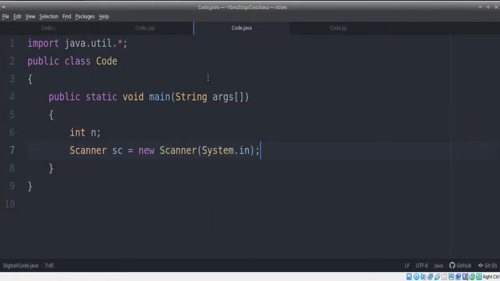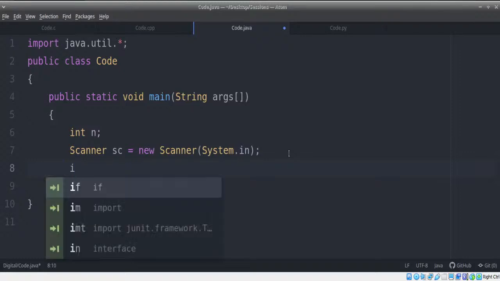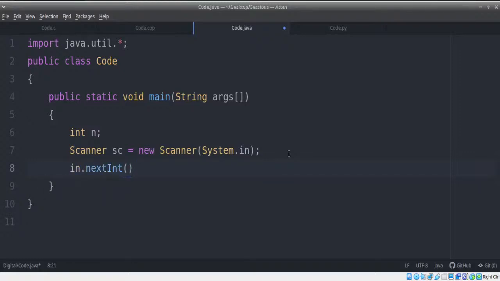For those who may not know this well, just remember that in Java, when you create an object of Scanner, it can read from different sources: System.in, a file stream, a buffered stream, and many other stream options. But here we're going to read from the input console, and whatever the next integer is that we enter in the console, we're going to read it and store it in n.